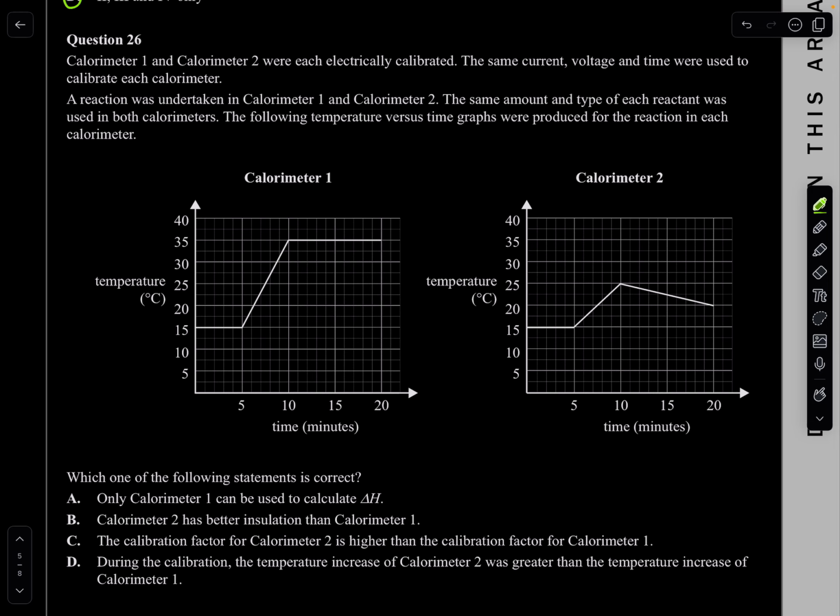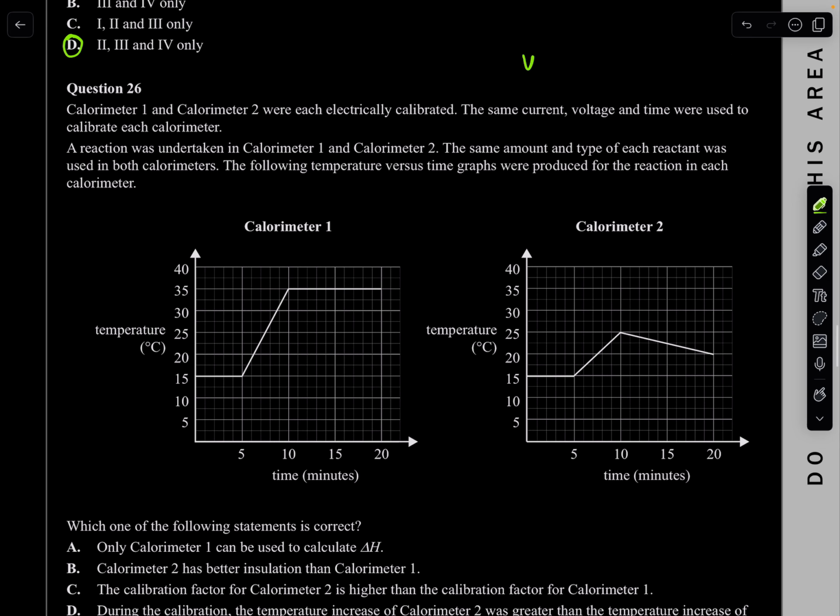Next question, 26. Calorimeter 1 and calorimeter 2 were each electrically calibrated. The same current, voltage, and time were used to calibrate. So basically, if you have the same current, voltage, and time, you're giving them the same energy. Remember, voltage times current times time is your energy.